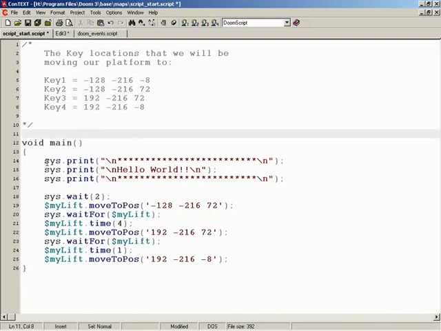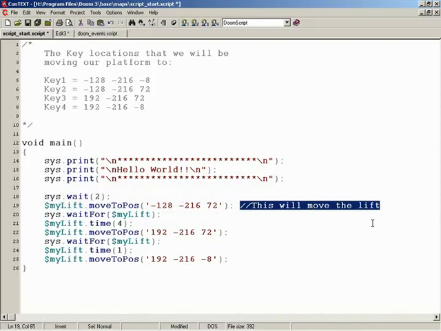If you have a line in your code that you suspect to be causing some sort of problem, you can always go in there and temporarily disable that line by throwing in 2 forward slashes like such. You could also put comments at the end of a line. This will move the platform or lift. I don't know, whatever. So at this point, the processor simply starts ignoring until we get to the next line. It's that simple. Again, it's really important to come through here and start adding in the comments.